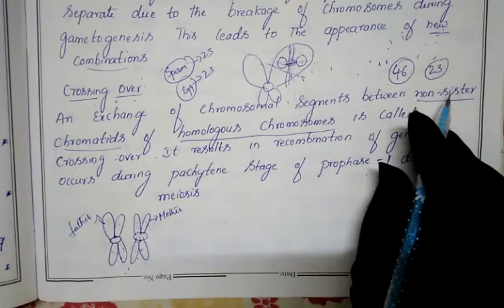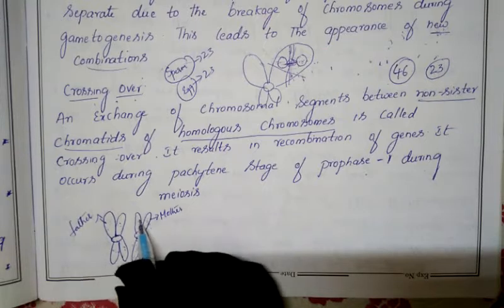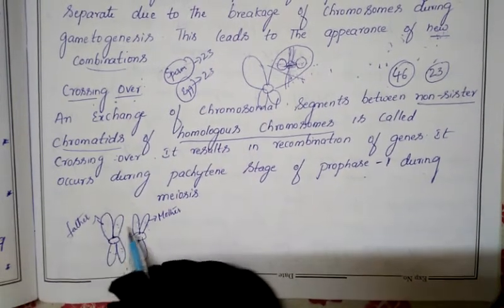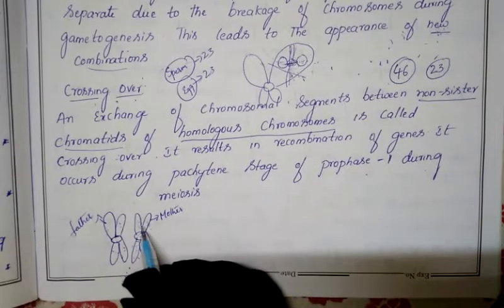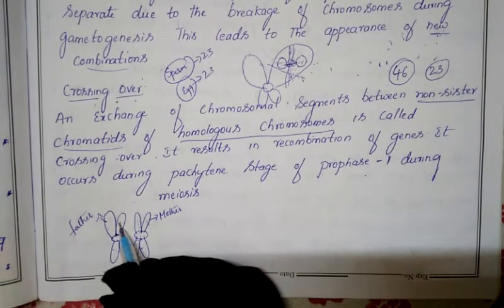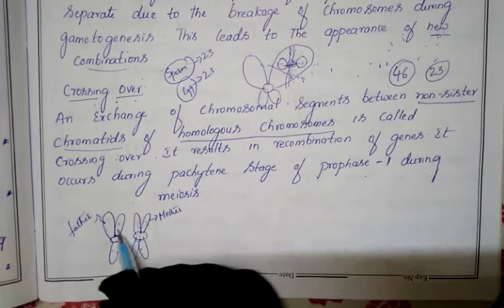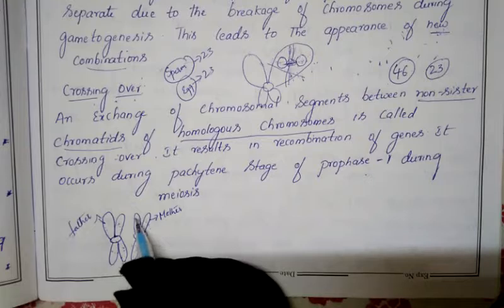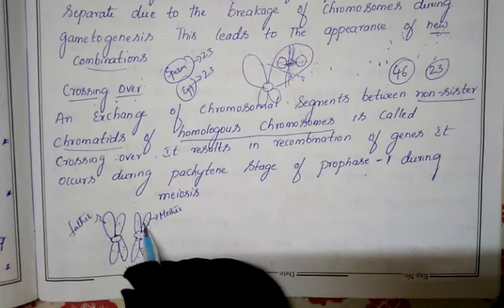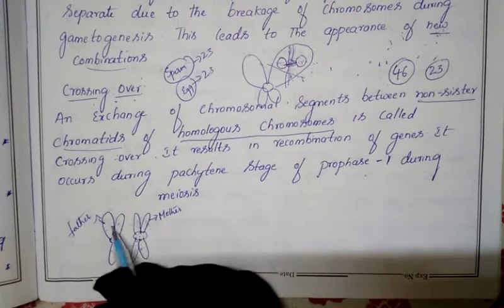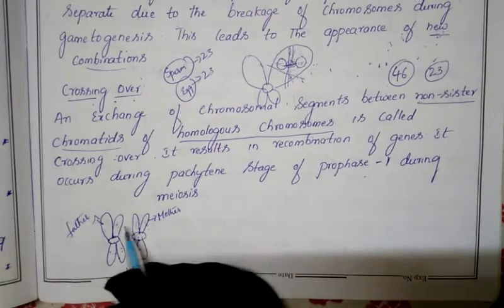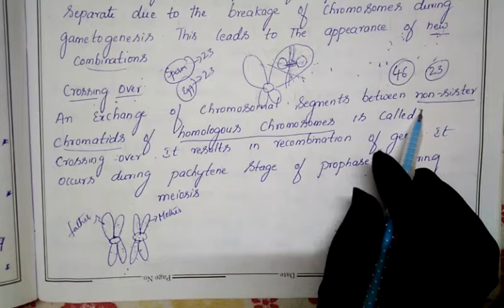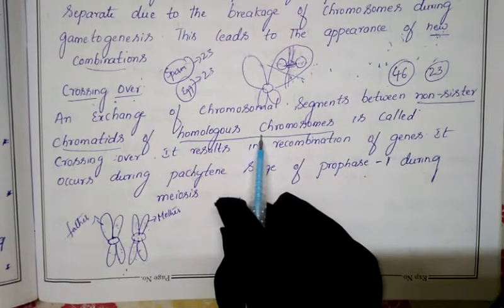Now non-sister chromatids, to whom are we referring? This chromatid and this chromatid we call non-sister chromatids, because this is one chromosome and this is a separate chromosome. So the chromatid of this chromosome and the chromatid of this chromosome together we call non-sister chromatids. The chromatids of one chromosome are sister chromatids; chromatids of separate chromosomes we call non-sister chromatids. So now we know very well what non-sister chromatids mean, and to whom we call homologous chromosomes.